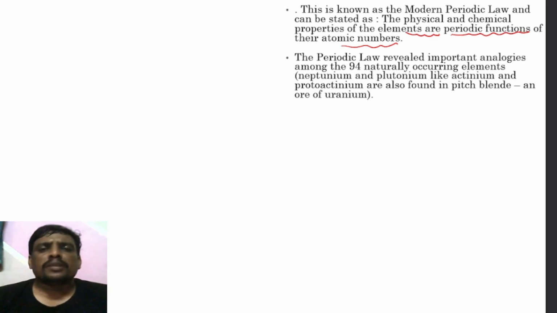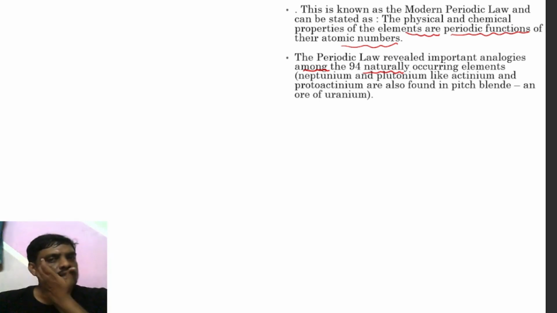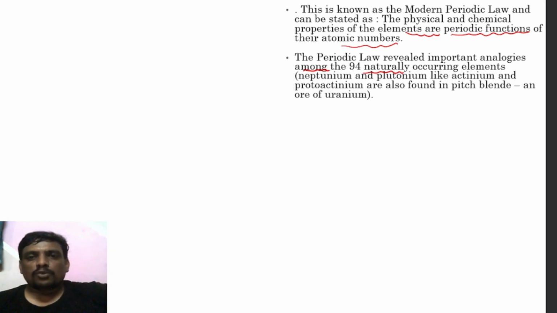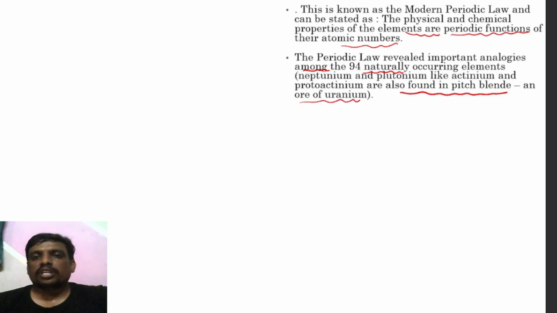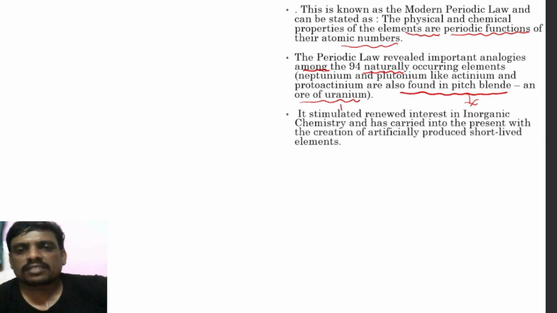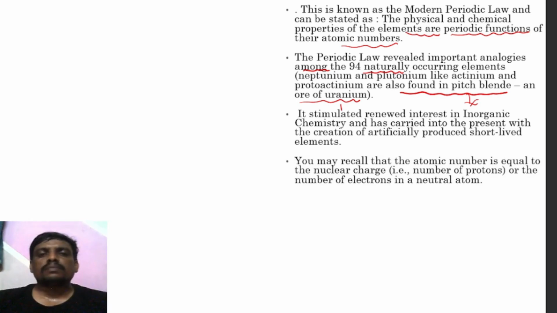What I am telling you is that the periodic law revealed important analogies among the 94 naturally occurring elements. You know that 94 elements are naturally occurring, whereas neptunium and plutonium, like actinium and protactinium, are also found in pitchblende, an ore of uranium. So it stimulated renewed interest in inorganic chemistry, carried into the present with the creation of artificially produced short-lived elements.